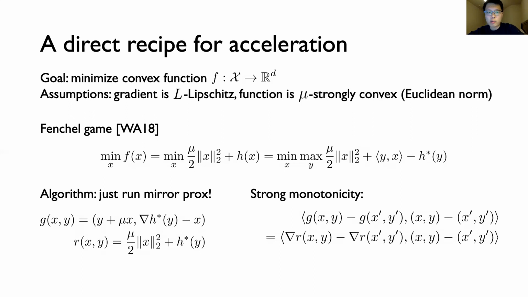The first is just that the operator g is exactly one strongly monotone with respect to the regularizer we defined. This follows since the operator is almost exactly the sign gradient of r, plus the result of a bilinear coupling term. In the definition of g, this coupling term ends up exactly canceling out. So all that's left is just to bound the RL parameter between the pair g and r.